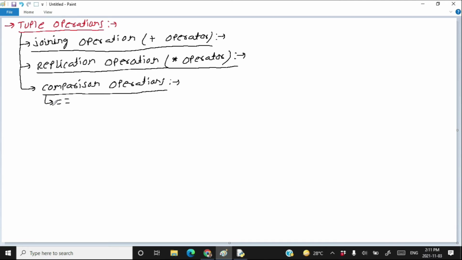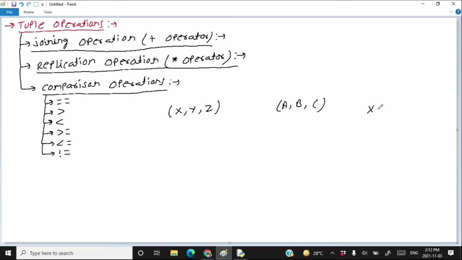The first one is double equals, then greater than, less than, greater than or equal to, less than or equal to, not equal to. Now the question is, how can we compare two tuples? To compare two tuples, we compare them element by element. Suppose one tuple has elements x, y and z, and the other tuple has elements a, b, c.